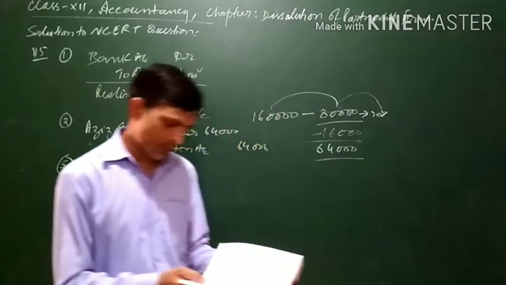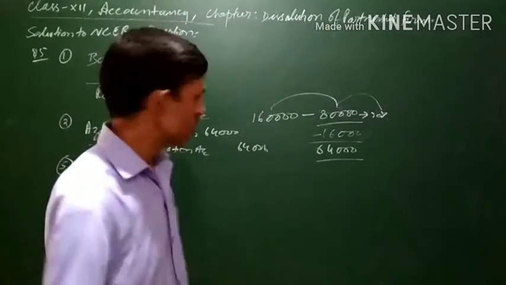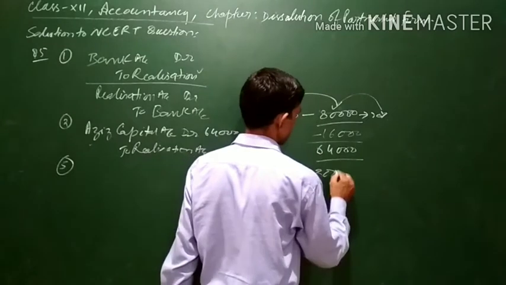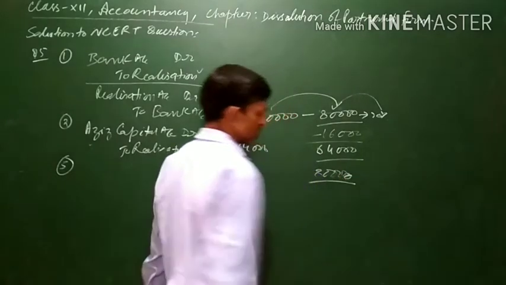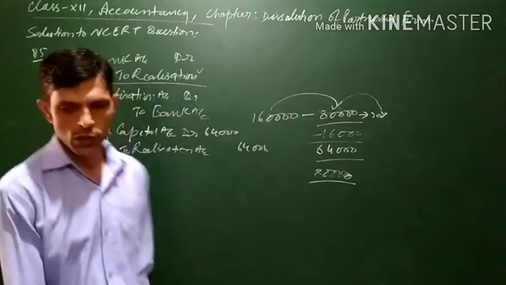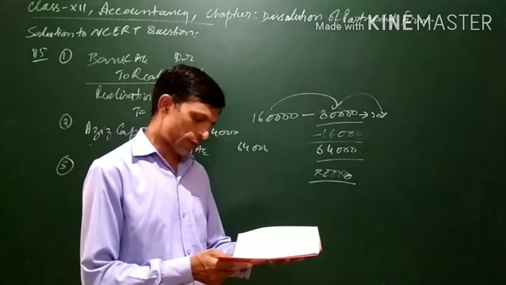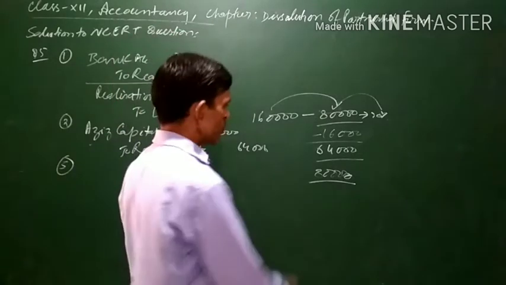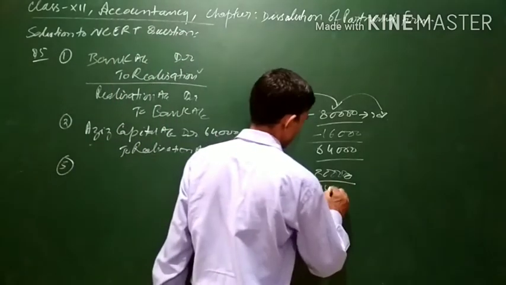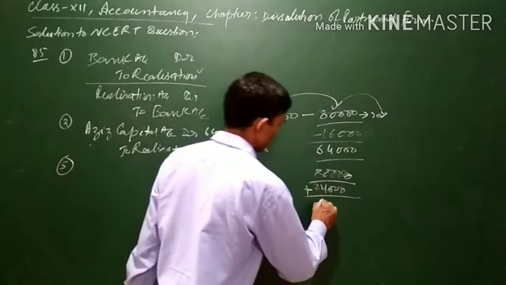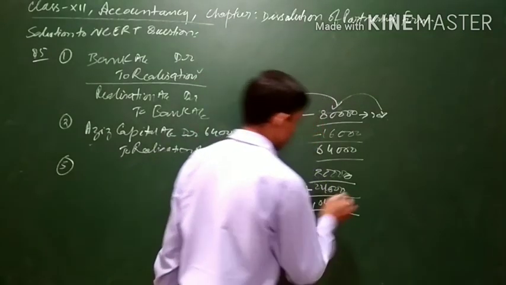The remaining stock was sold at a profit of 30% on cost. As you know, 50% the partner has taken, so the remaining 50% is left. That is 80,000 of stock still left with the firm, and this is being sold at a profit of 30% on cost. So 30% of this, 24,000, is the profit earned on selling it. So it will be sold for 1,04,000.